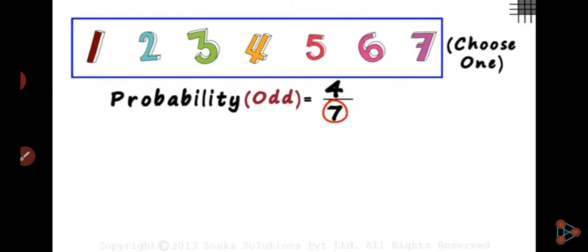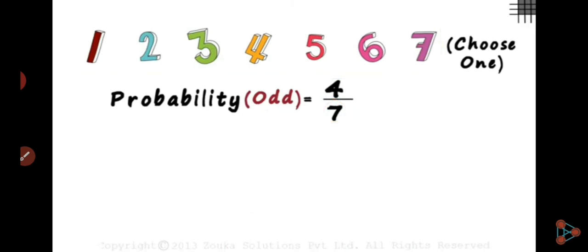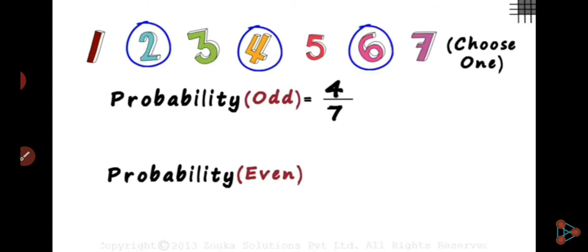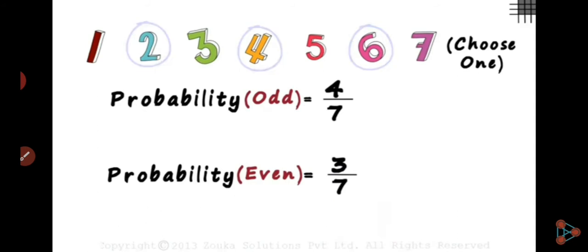So the probability of an odd number is 4/7, and the probability of an even number? How many even numbers are there? 2, 4 and 6. So the probability of an even number is 3 by 7, meaning the total is 7 and the number of favorable outcomes is 3. Understand?